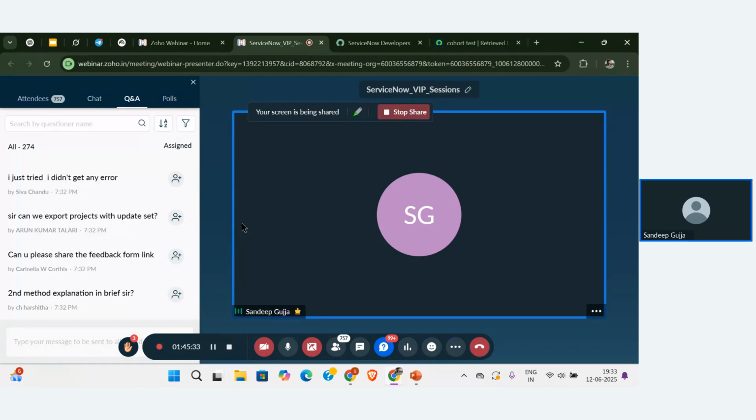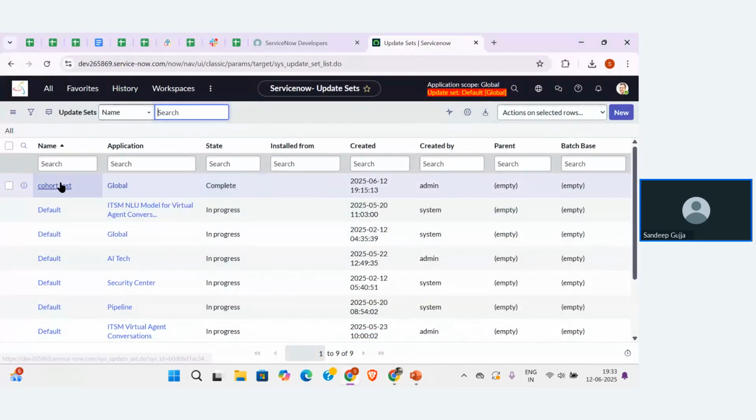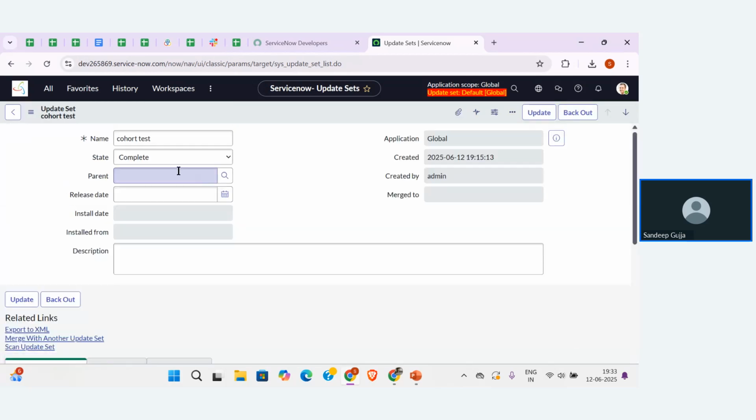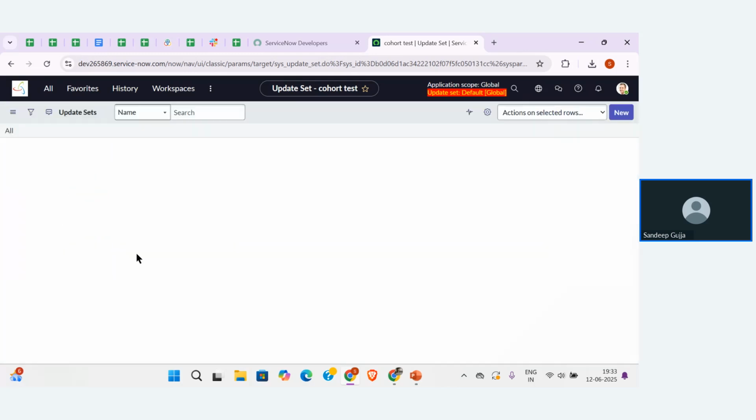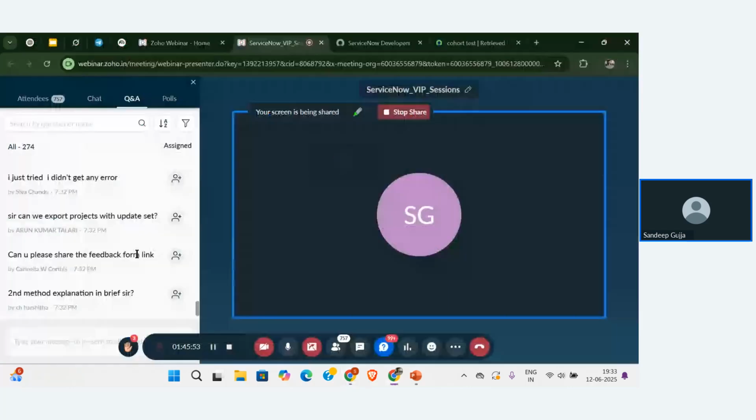But it won't accept the configuration. You can move that, so let me move that. Now this update set is in the complete state, right? So let me open that update set and move it back to in progress and update. You can see I have changed my update set to in progress. The update set that I created is the cohort update set.